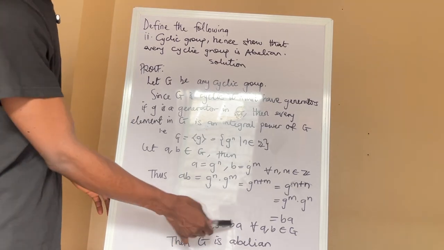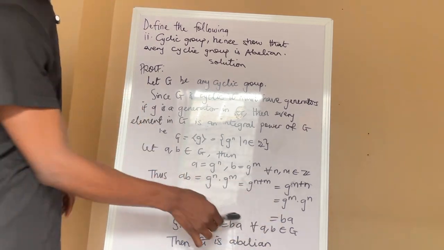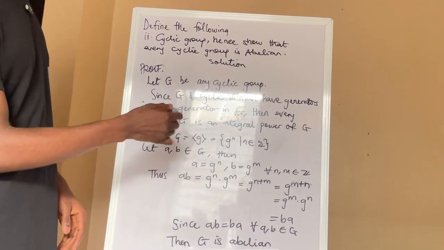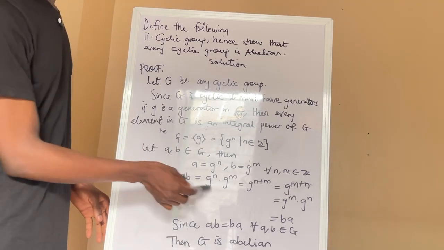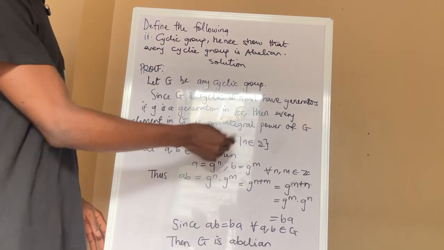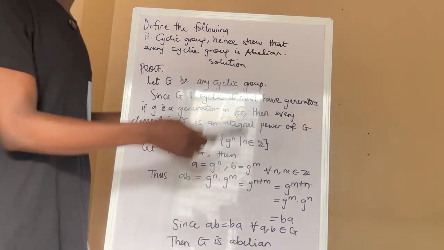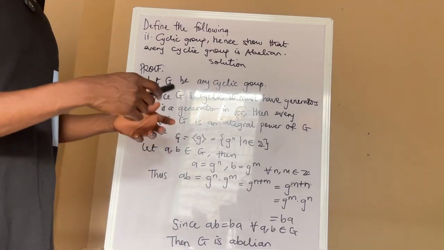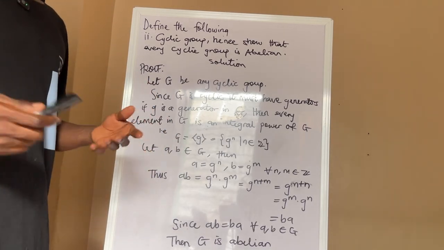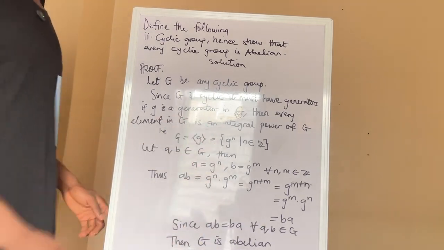So since AB is equal to BA for all A and B in G, and note that it's very important to add "for all A and B in G" because we did not just pick any A at all. We made sure that A and B were in G, and that's why we're able to express them as g raised to power n and g raised to power m, because g is our generator. So we're just using the definition of a cyclic group and the definition of an abelian group to prove this. So since we've been able to show that G is abelian, and that's it.